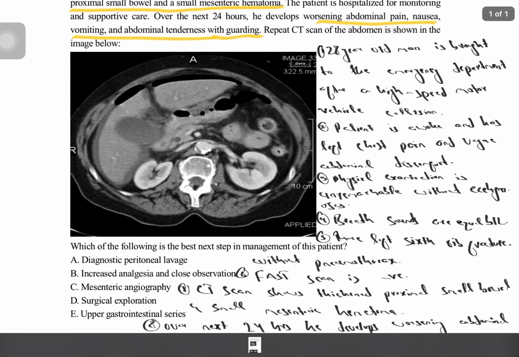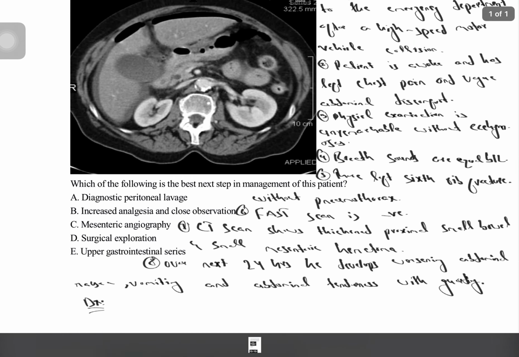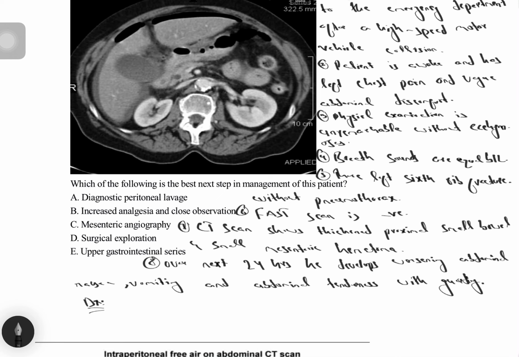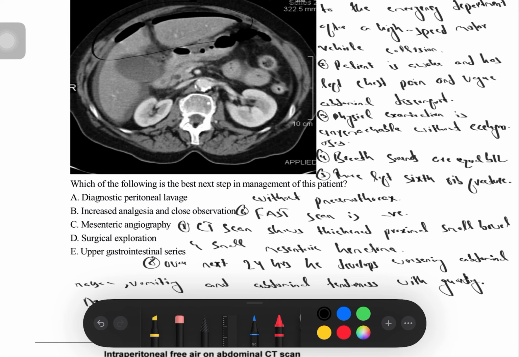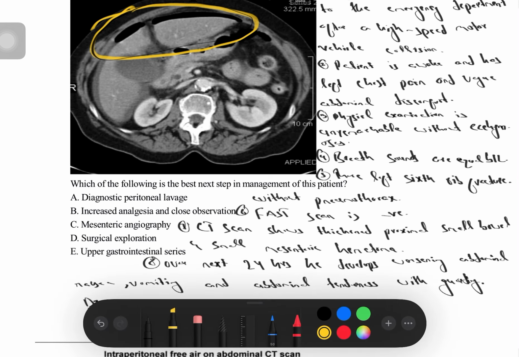On X-ray there is a left sixth rib fracture without pneumothorax. The FAST scan is negative for free fluid. CT scan shows thickened proximal small bowel and small mesenteric hematoma. Over the next 24 hours of observation, he developed worsening abdominal pain, nausea, vomiting, and abdominal tenderness with guarding. Based on these hints and the CT scan shown here, I will highlight that this is free air under the diaphragm. The diagnosis of this question is perforated viscus.